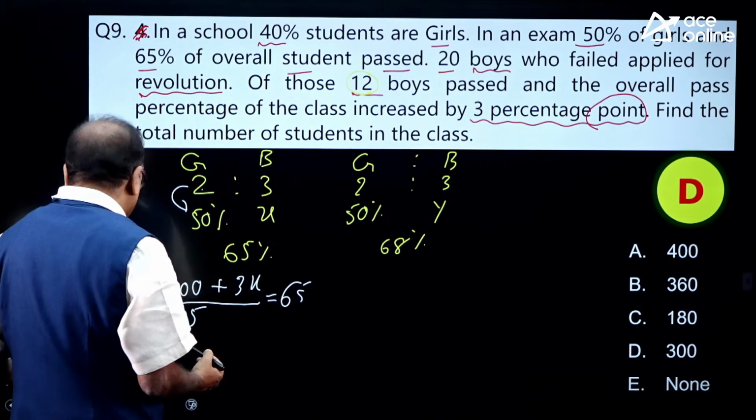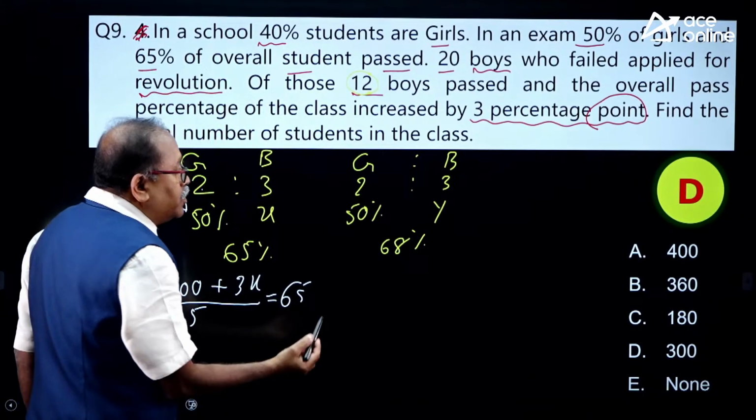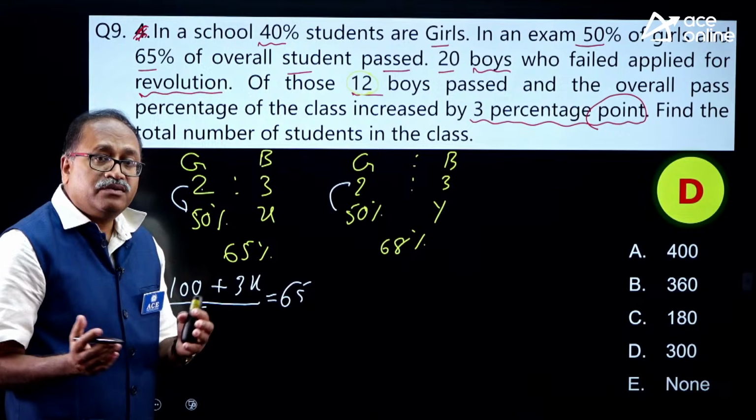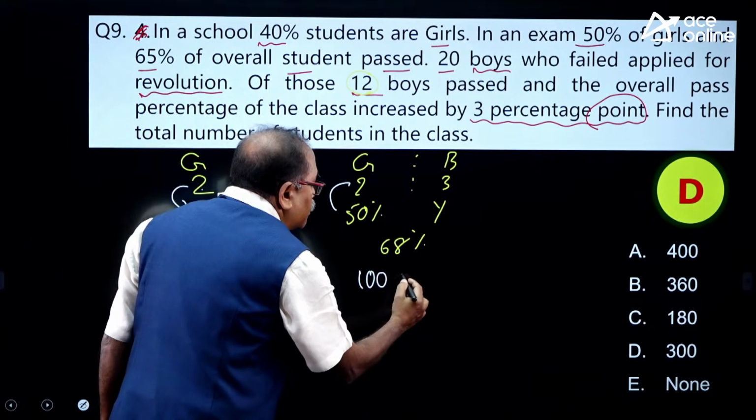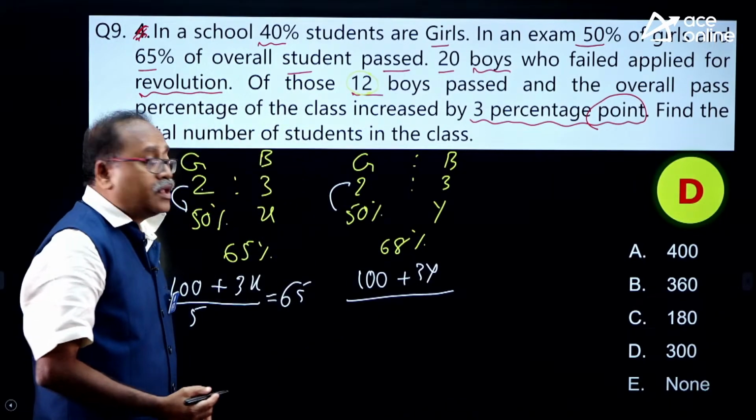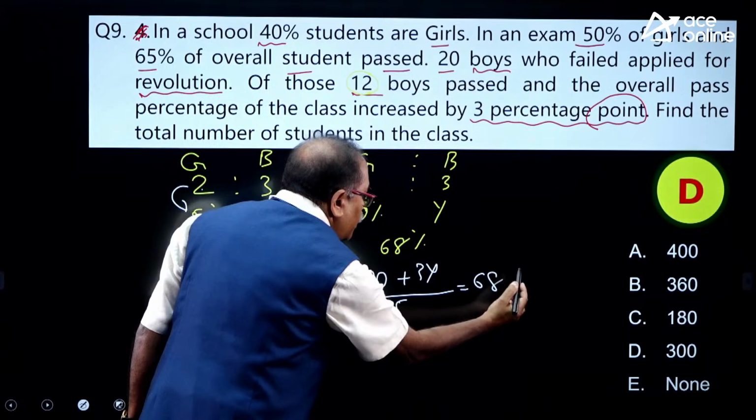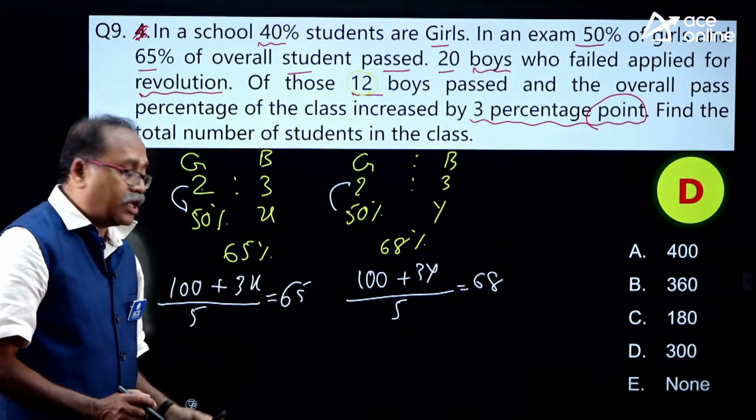So here I will find out the y value here. And how do I get the y value? The same method, I will apply weighted average, that is 50 into 2, that comes 100, plus 3y, divided by 2 plus 3, which is 5, which is equal to 68. Let us find out here what is x and here what is y.